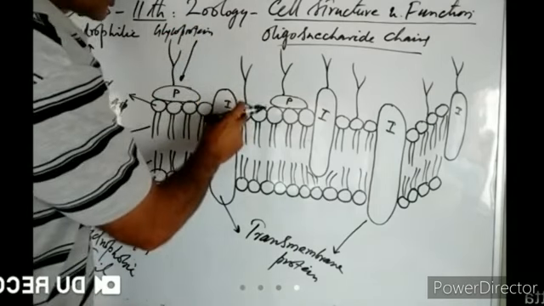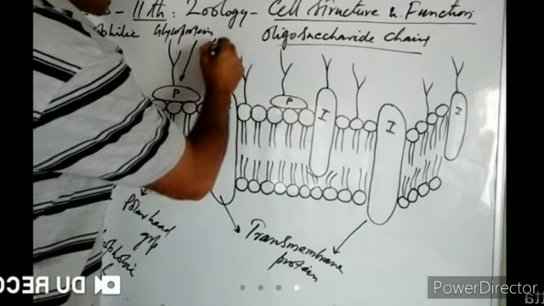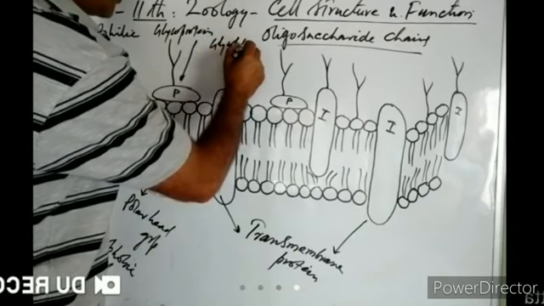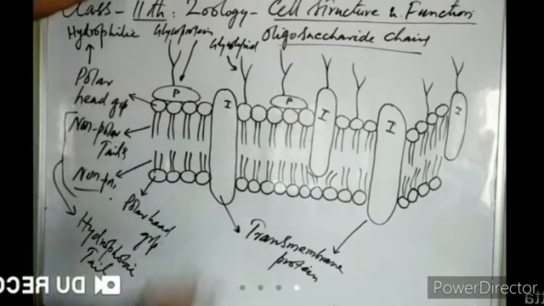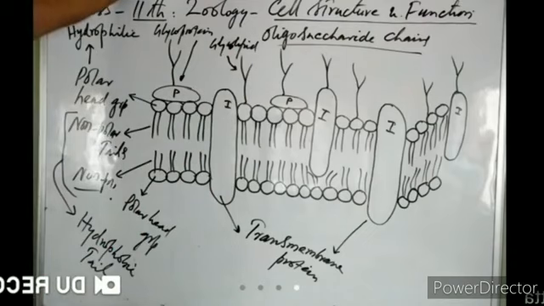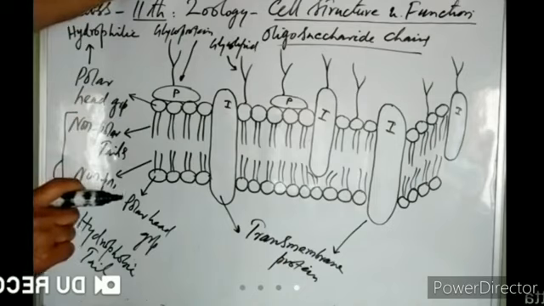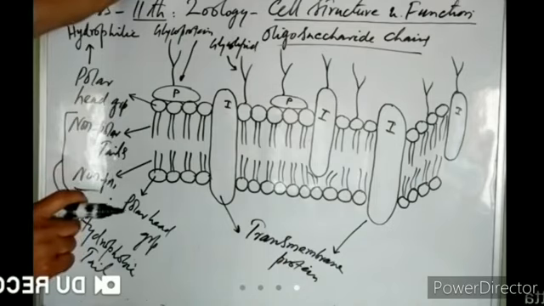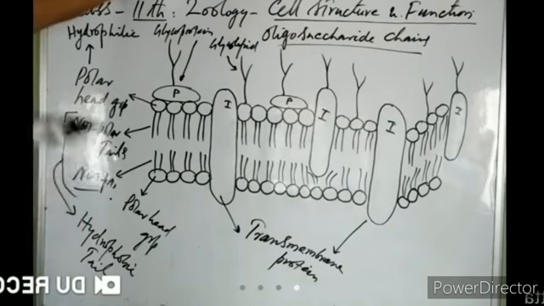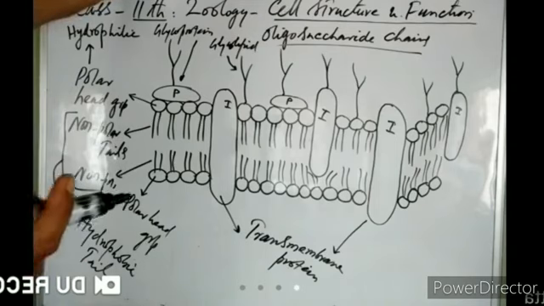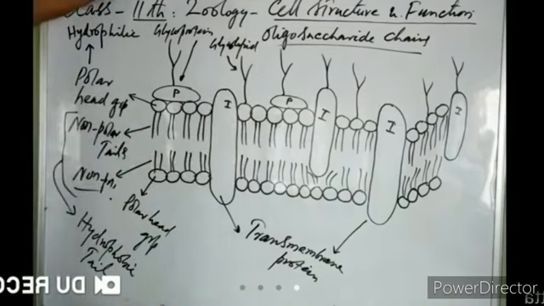Here the oligosaccharide chain is attached to a lipid, so it makes a glycolipid. So this is a glycolipid, and this is a glycoprotein. In this way, these oligosaccharide chains attached to lipids or proteins of the plasma membrane on the external surface form the cell surface antigens, by which the cells recognize each other as self or non-self, right? So this is how a plasma membrane is formed.